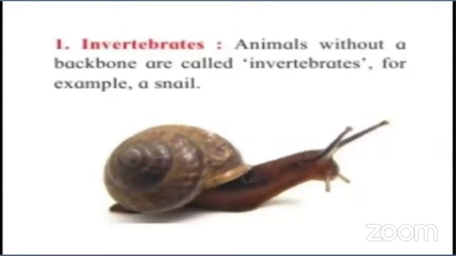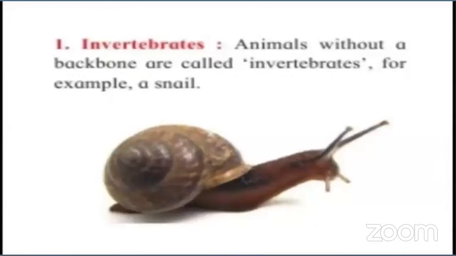Which animal is this? It's a snail. Have you seen this snail? Yes. Where? It is seen in the gardens. If you observe it properly, it is very soft. It has a very soft body without any bones, without a backbone. So it is called an invertebrate.